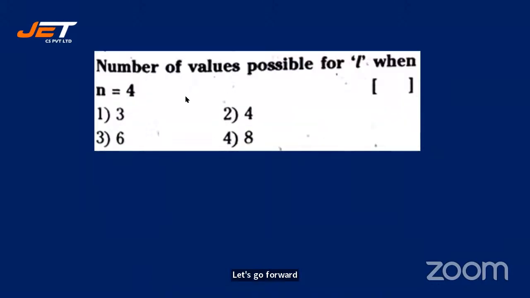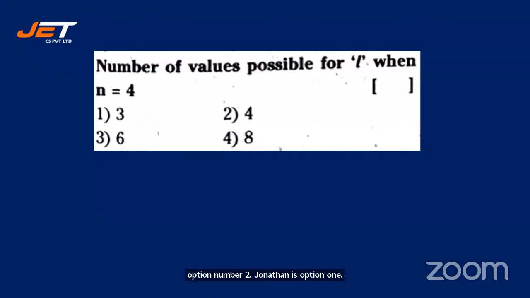Number of values possible for L when n is equal to 4. If n is equal to 4, how many possible values will L have? From where to where does L go? Okay, tell me the option number. Option number 2. Chaitanya says option 1.